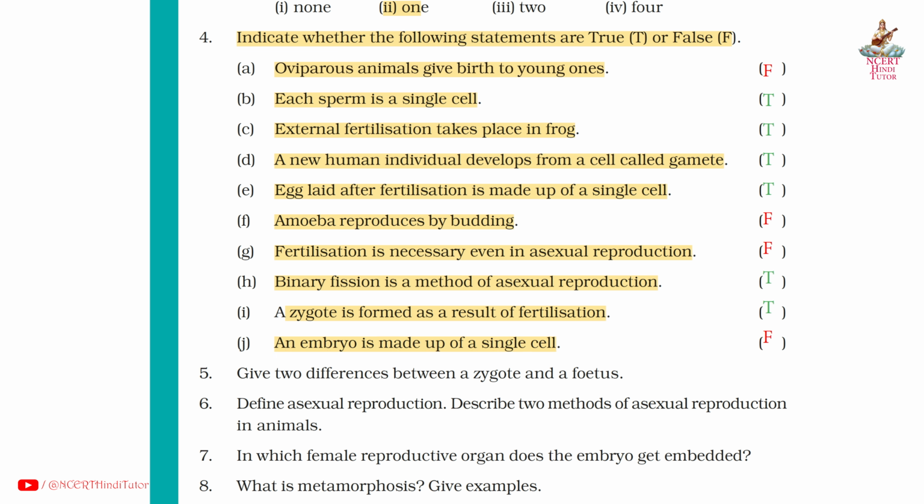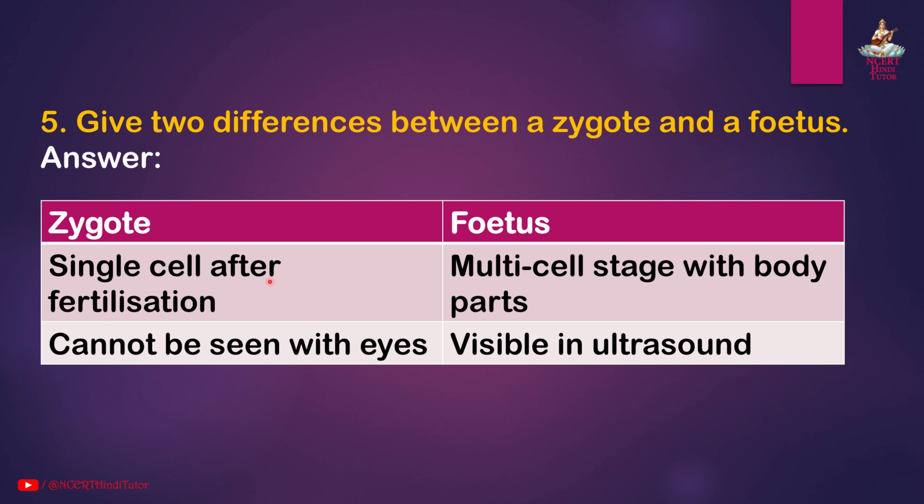Question 5. Give two differences between a zygote and a fetus. Answer. Zygote, single cell after fertilization. Fetus, multi-cell stage with body parts. Zygote cannot be seen with eyes. Fetus visible in ultrasound. So friends, you can write these two differences.